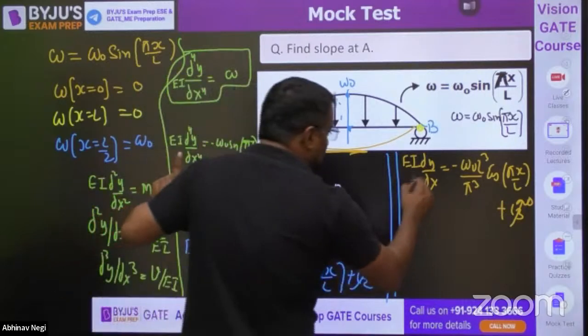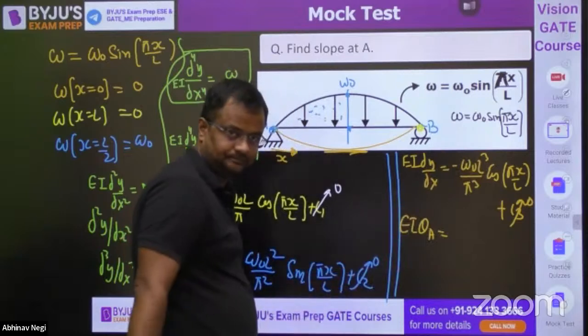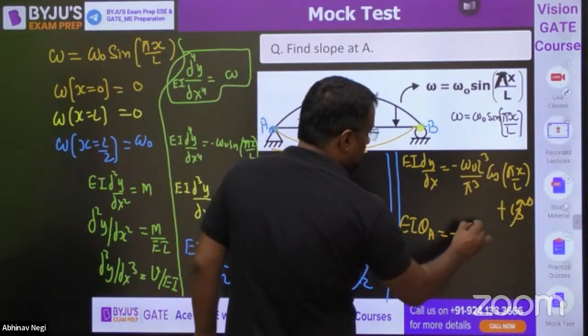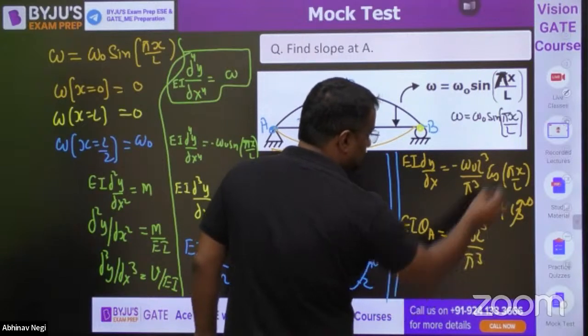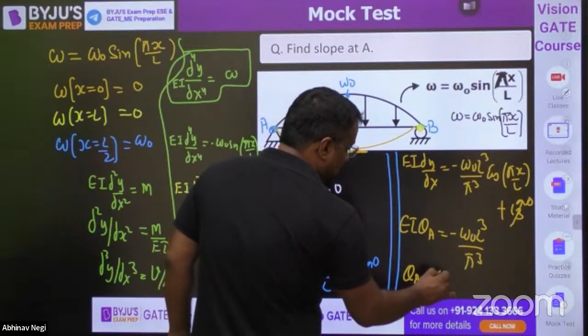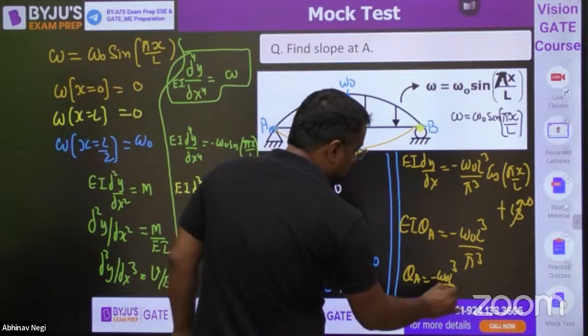And if I want theta A, put x is equal to 0. So cos 0 is 1. So minus W naught L cube by pi cube, cos into 1. So theta A is equal to minus W naught L cube upon pi cube into EI.